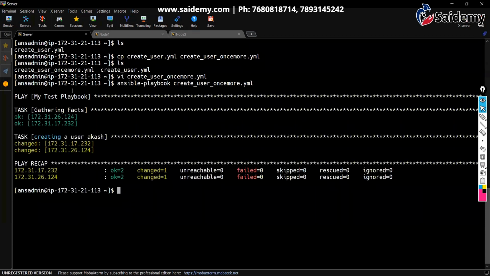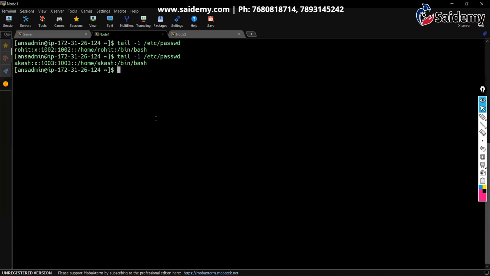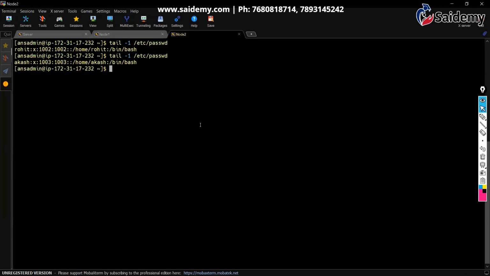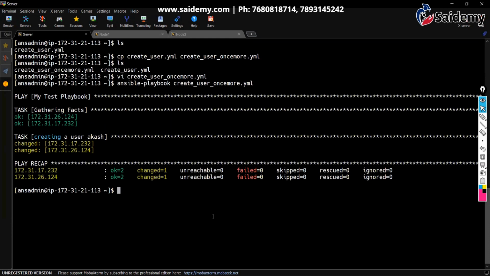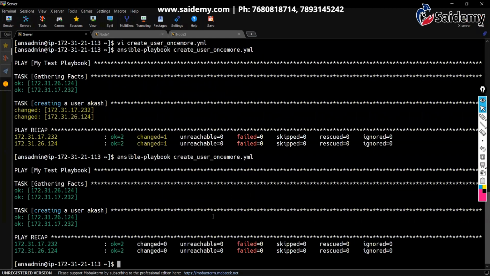See, I'm creating a new user with a new playbook. You can see the user got created, Akash. How to verify? You can see Akash. In node 2 also, same thing. That is how it works. Okay. If you rerun, it won't take any action because the user is already there. That is how we write playbooks.